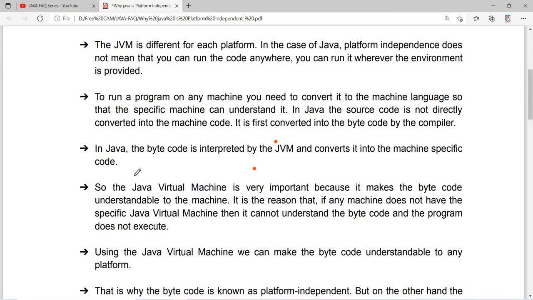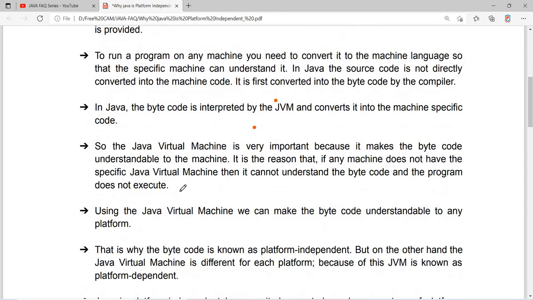Next, the Java Virtual Machine is very important because it makes the bytecode understandable to the machine. If any machine does not have the specific JVM, then it cannot understand the bytecode and the program does not execute. Using the JVM, we can make the bytecode understandable to any platform.